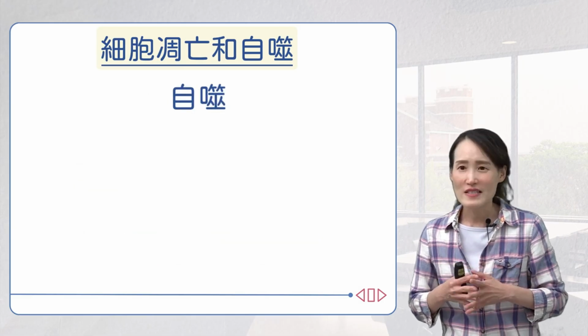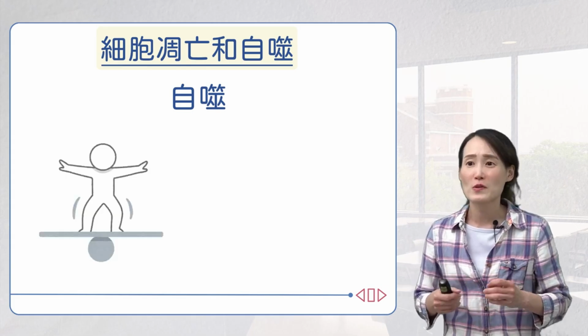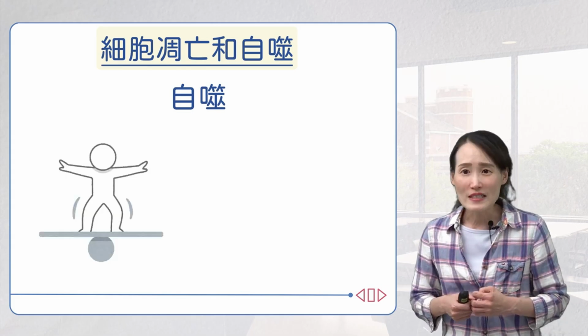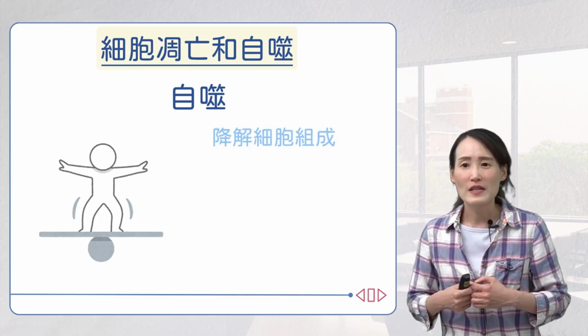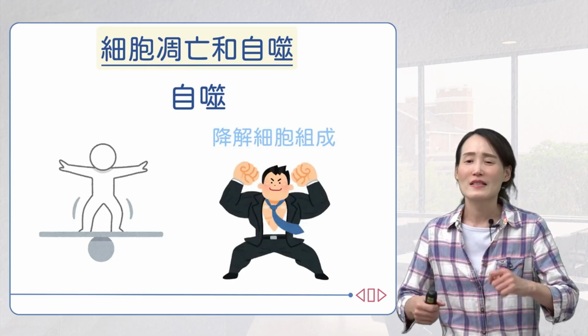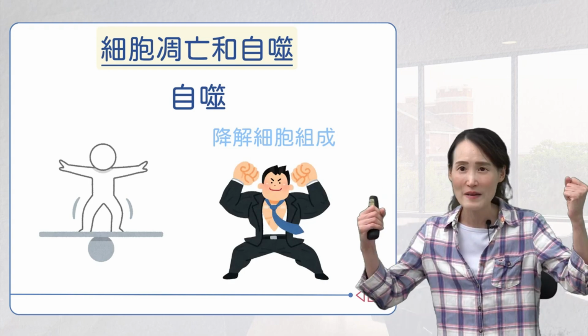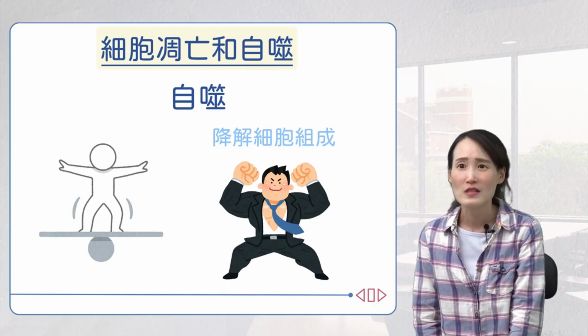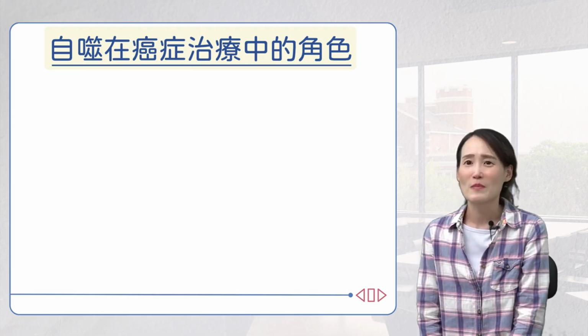So what about autophagy? Autophagy is a process of self-degradation in which the cell balances the energy supply during development. Autophagy degrades unnecessary or dysfunctional cellular components, which helps the cell survive under stressful conditions. It basically engulfs some of its own organelles and stays alive. This is what we call cellular autophagy. So what role does it actually play in cancer?